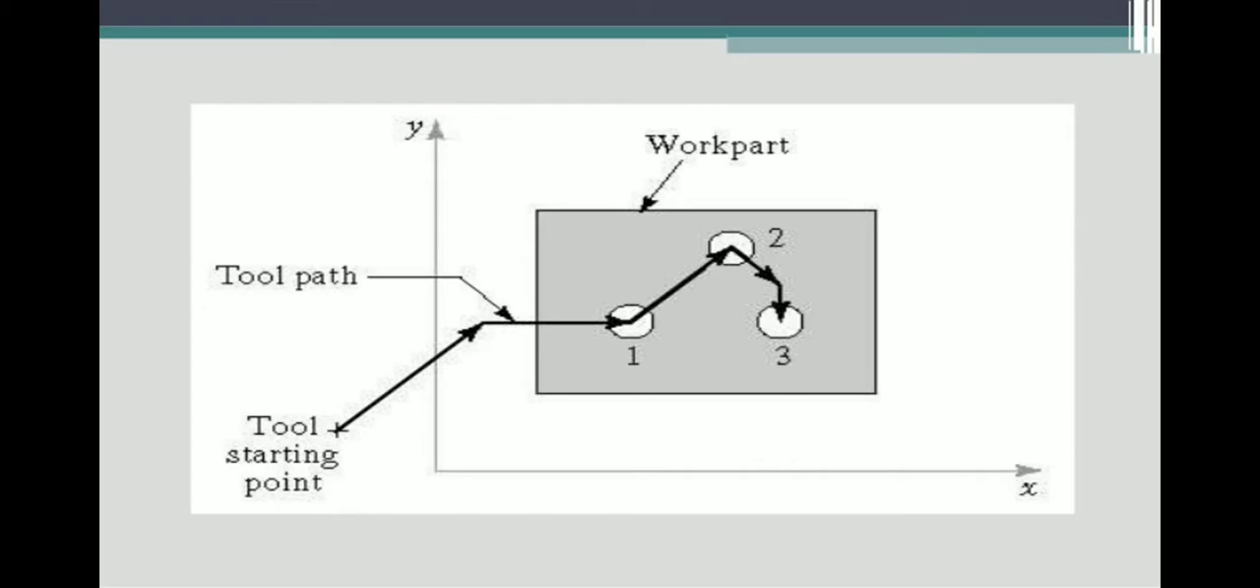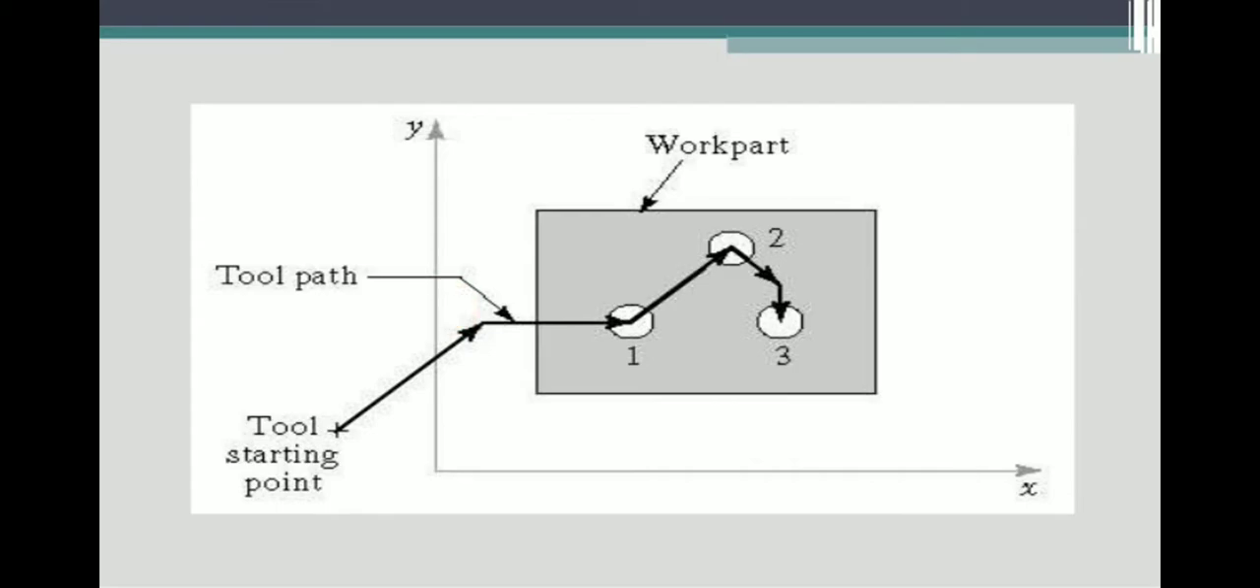That is the tool starting point. You can see the tool starting point and the tool path. The tool path means which place the tool should move to, from which place. That is 1 to 2, 2 to 3. That is the 1 to 2 position, 2 to 3 position.